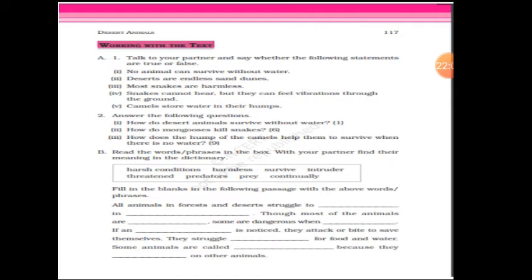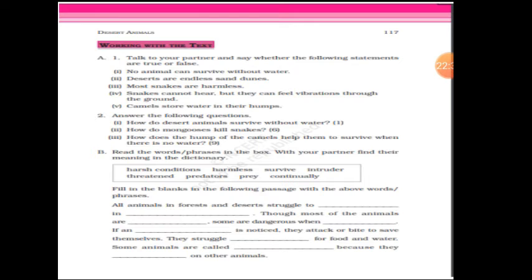Answer the following questions. First question is, how do desert animals survive without water? Desert animals cannot survive without water. They find different ways of coping with the harsh desert conditions. For example, gerbils spend the hottest part of the day in cool underground burrows, and darkling beetles catch moisture on their legs and then lift them into the air till the drop trickles down into their mouth.